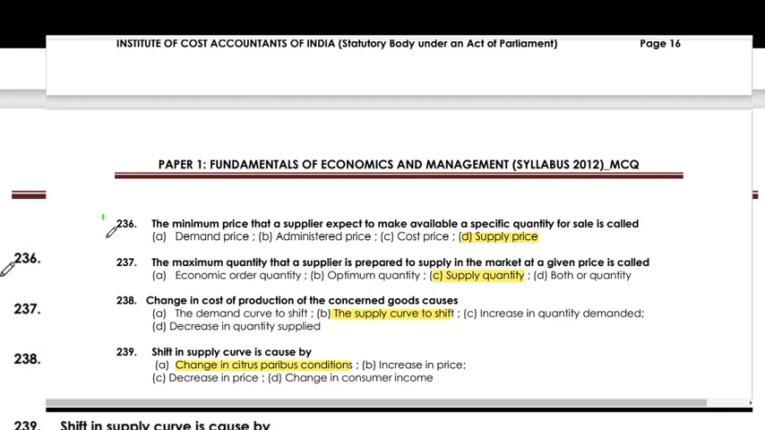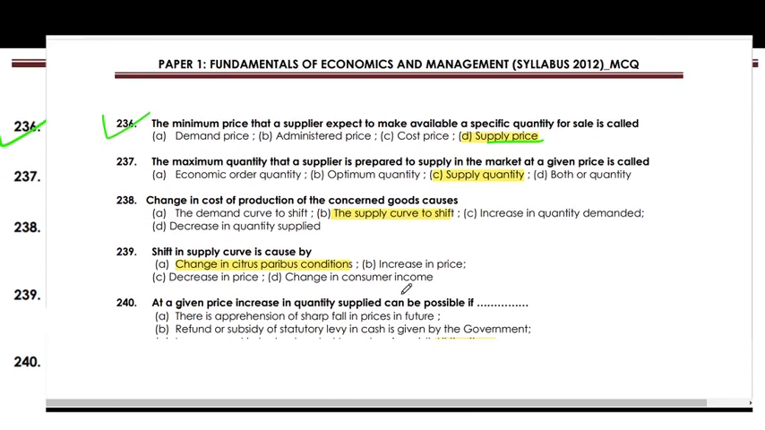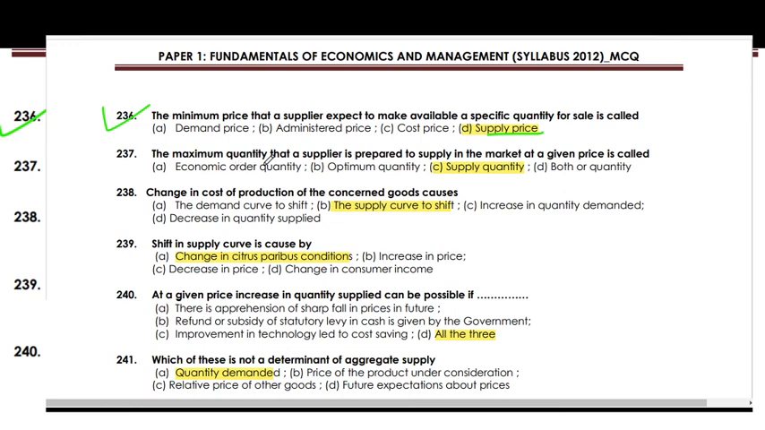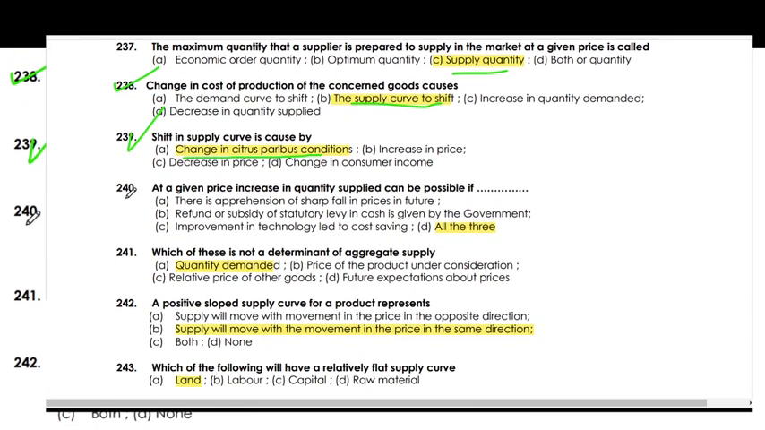The minimum price that a supplier expects to make a specific quantity available for sale is called the supply price. The maximum quantity that a supplier is prepared to supply in the market at a given price is called the supply quantity. A change in the cost of production of the concerned good causes the supply curve to shift. The supply curve shifts due to a change in ceteris paribus conditions.